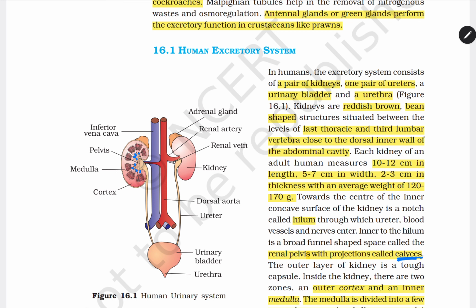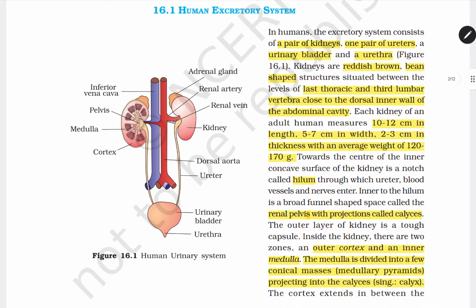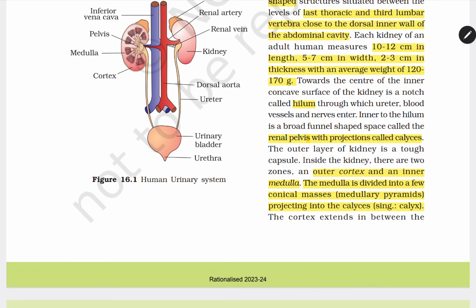The outer layer of the kidney is a tough capsule. Inside the kidney, there are two zones, the outer cortex and the inner medulla. Cortex is also labeled, medulla is also labeled. Now, the medulla is divided into a few conical masses, medullary pyramids, projecting into the calyces.